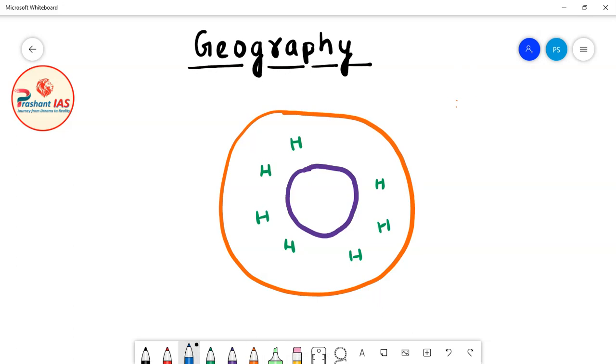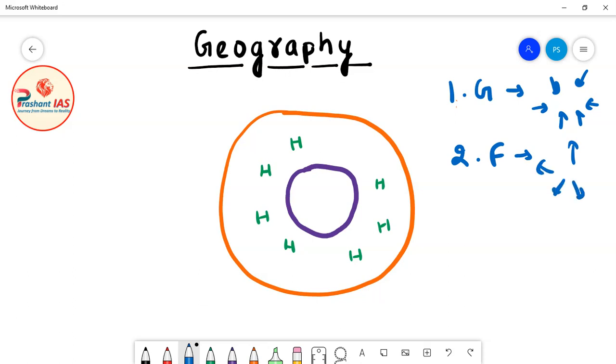The first is gravitational force, which works inwards, trying to compress the star. The second is the force produced by the energy of nuclear fusion reactions. This force acts outwards, and both forces cancel each other out, so the size of the star becomes stable.